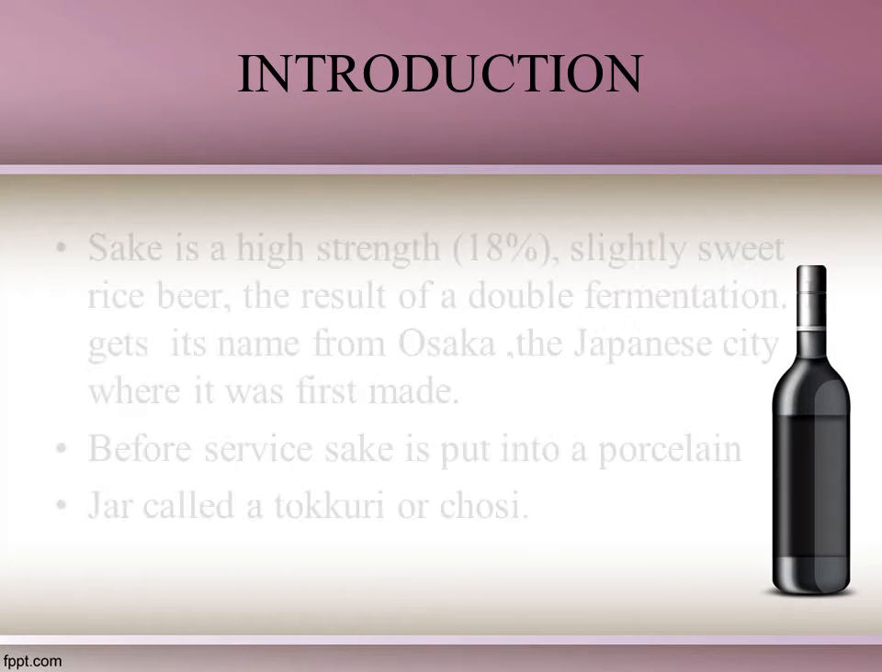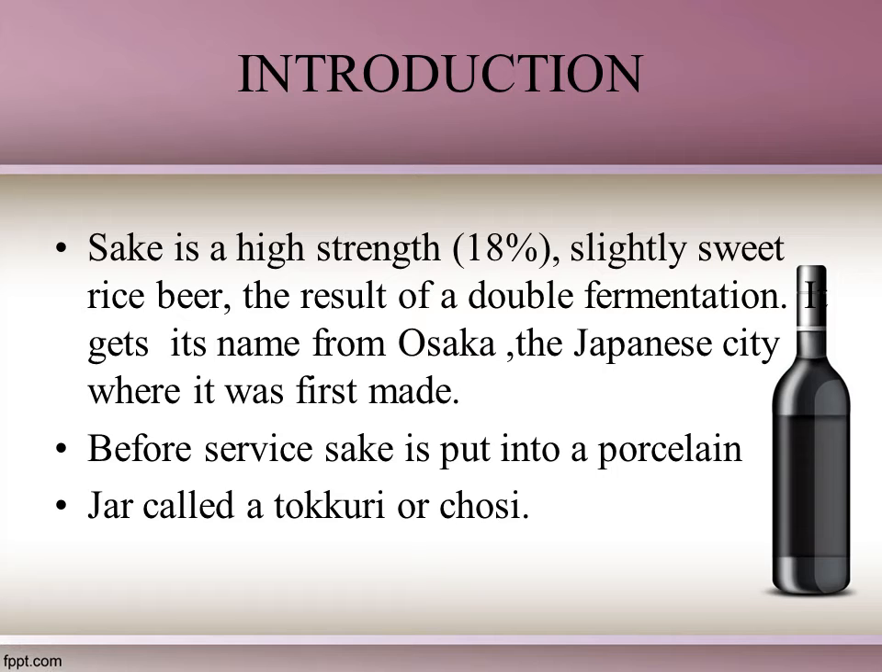Introduction. Sake is a high strength, slightly sweet rice beer, the result of a double fermentation. It gets its name from Osaka, the Japanese city where it was first made. Before service, sake is put into a porcelain jar called a tokuri or chozi.